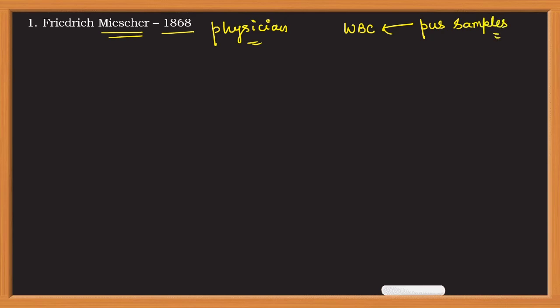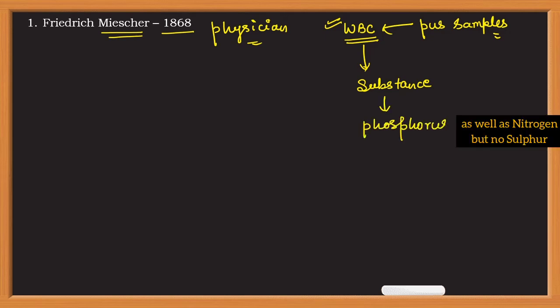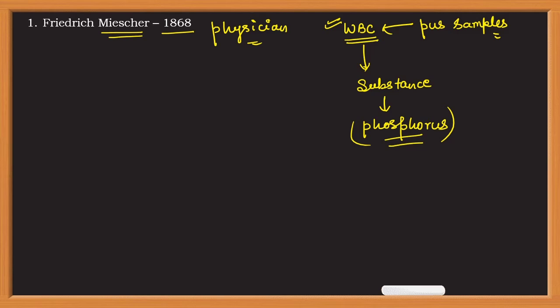Earlier it was known that the basis of life was protein, and so Miescher was studying the different proteins that were present in a WBC, and he isolated a substance which contained phosphorus. In the beginning, Miescher thought this substance was also a kind of protein, but after finding phosphorus in it, it was proved that this cannot be protein as none of the amino acids contain phosphorus. At the end, Miescher named it nuclein because it was found in the nucleus.